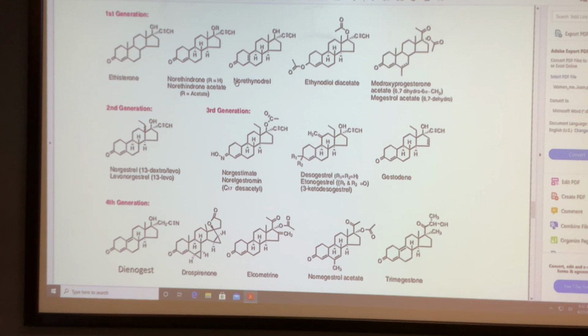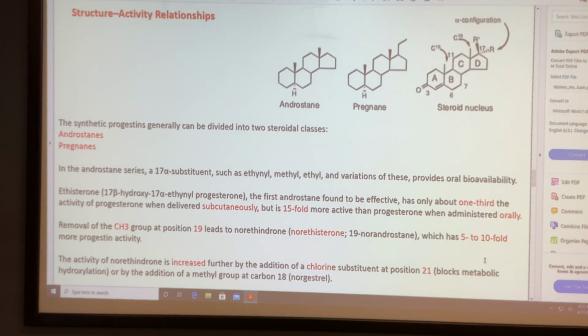Here also the methyl is removed. So the 19 methyl is absent, and that makes the compound 5 to 10-fold more active. Here also the 19 methyl is absent. So in the synthetic analogues, they remove the 19 methyl. When you remove the 19 methyl, the compound is 5 to 10-fold more active.